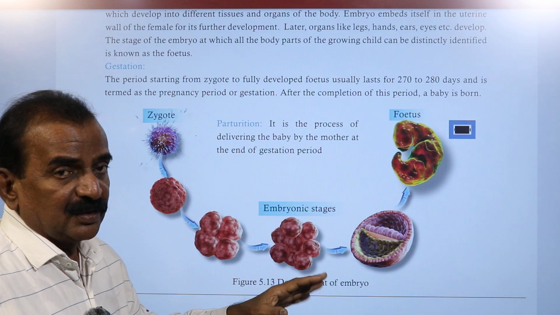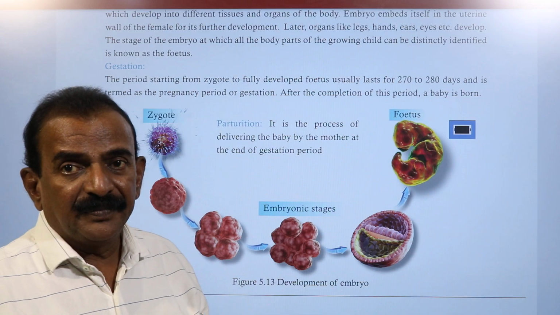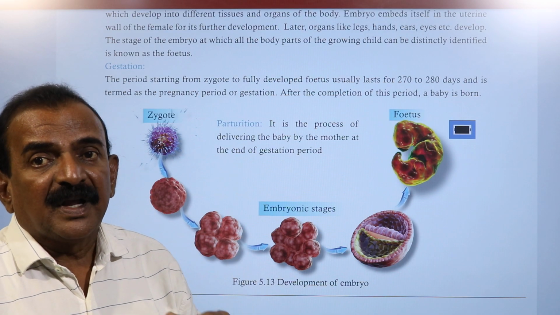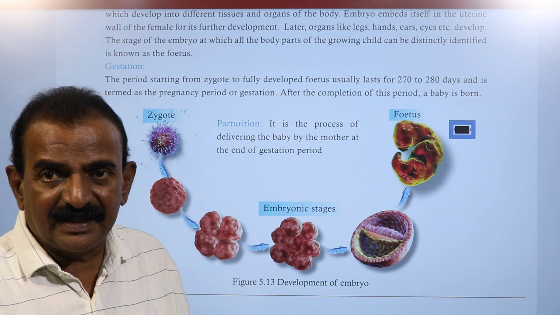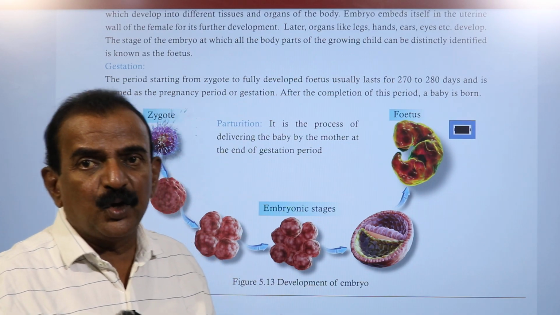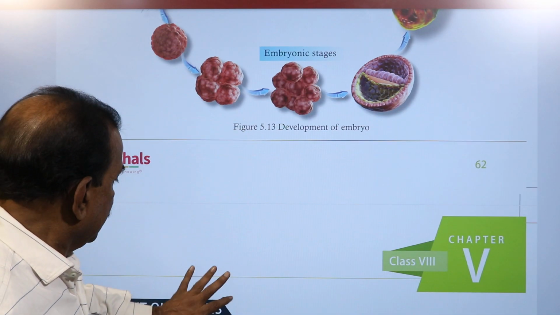So this is called a fetus, and the fetus develops into a child, and after 9 months, after 270 or 280 days, a female can give birth to a child, and that is called parturition.